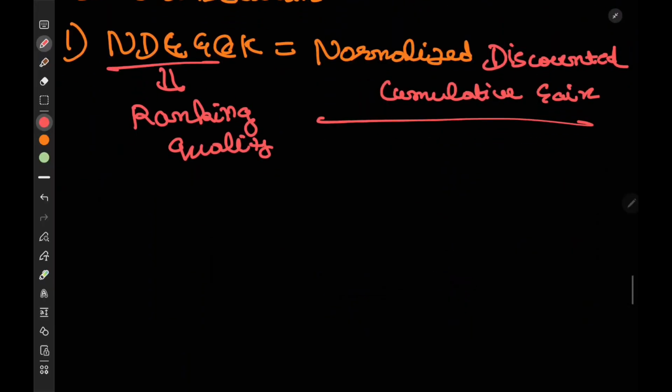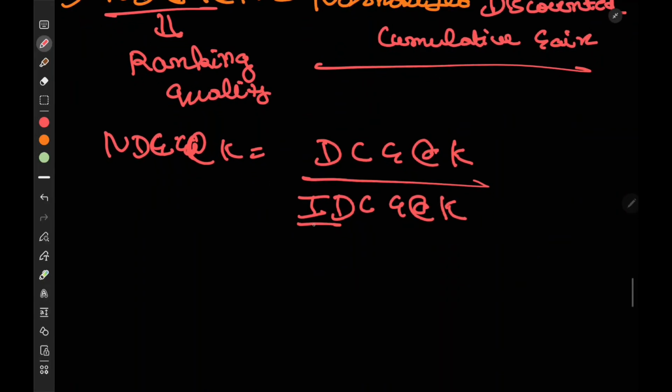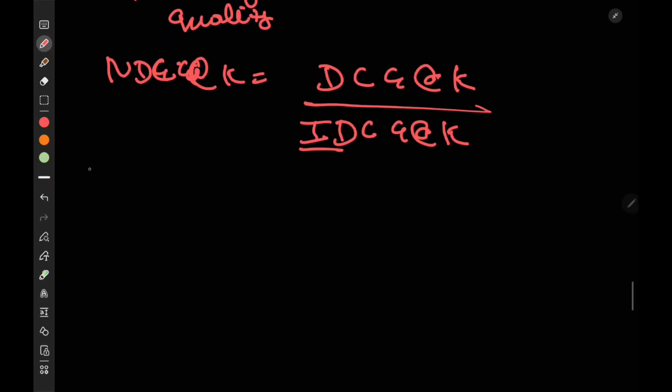The formula is NDCG at K equals DCG at K divided by IDCG at K. This I means ideal discounted cumulative gain. So let's say the user searched about cute dog videos.